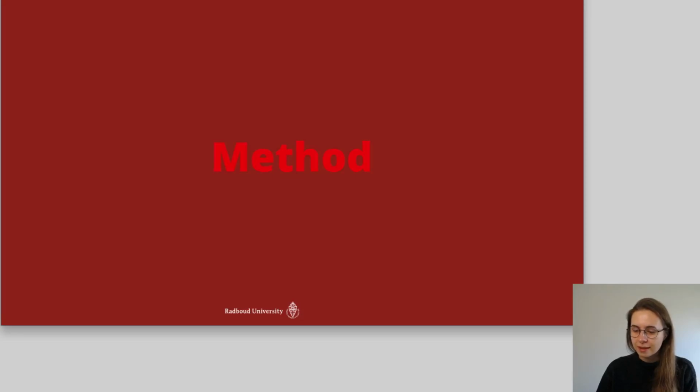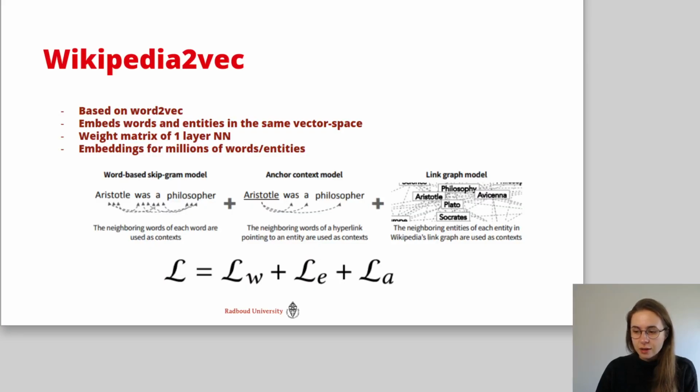Let's explain our method. To combine the BERT embeddings and entity embeddings, we use Wikipedia2Vec. This method is an extension of Word2Vec, where it does not only embed words, but also entities. It does this by extending the skipgram model to also predict entities based on the neighborhood of those entities, and predict an anchor text based on an entity. With this, we get embeddings of words and entities in the same vector space.